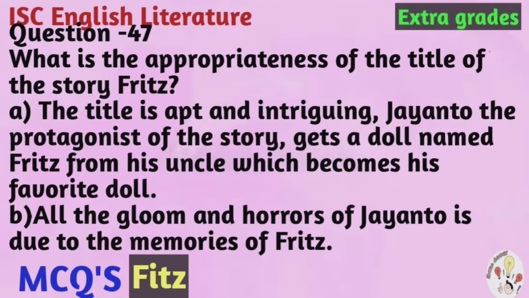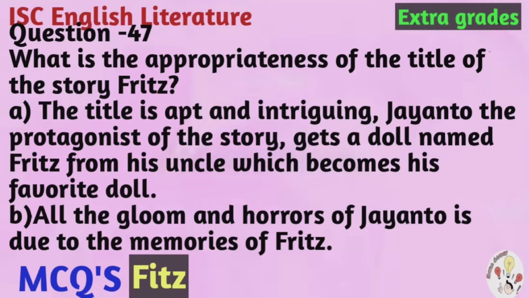Question number 47. What is the appropriateness of the title of the story? And the options are A. The title is apt and intriguing. Jayanto, the protagonist of the story, gets a doll named Fritz from his uncle, which becomes his favorite doll.